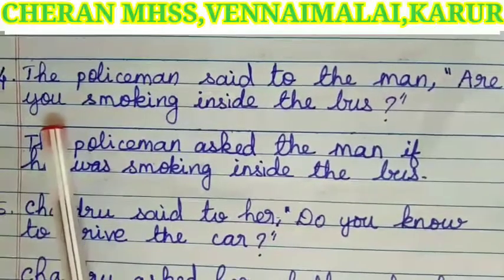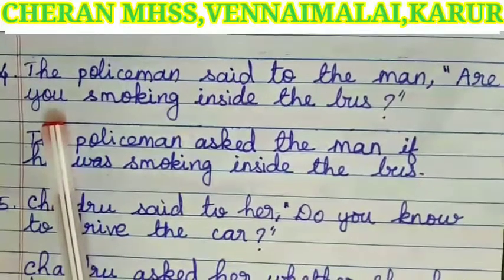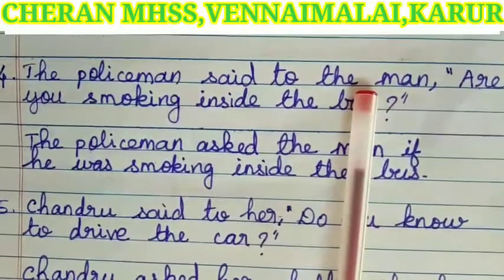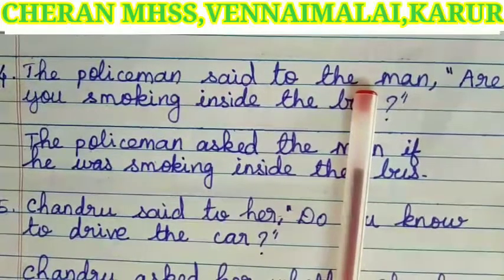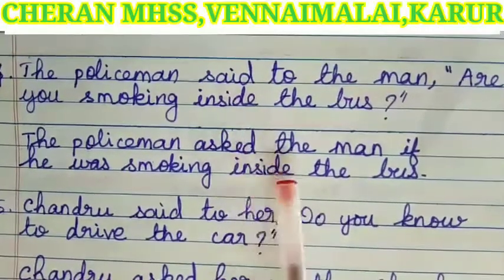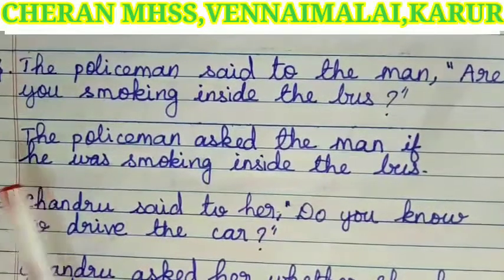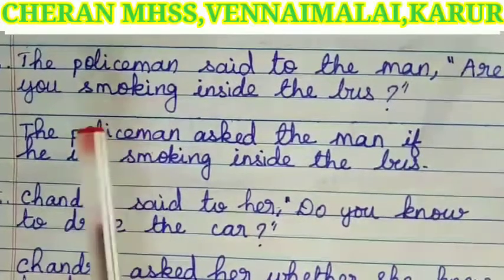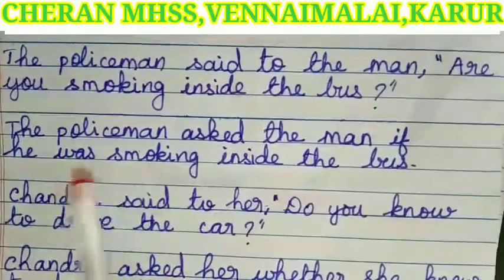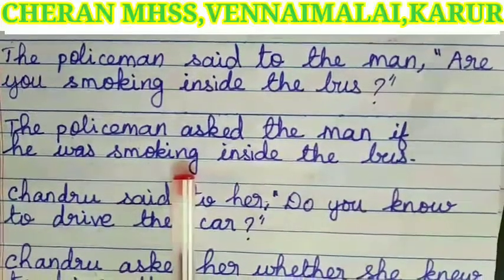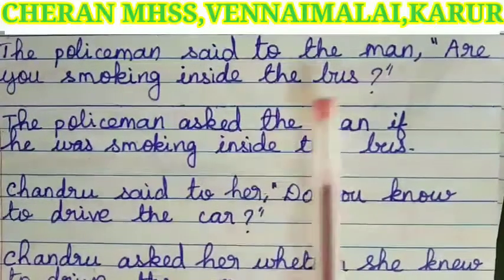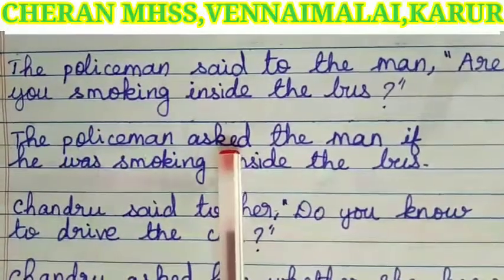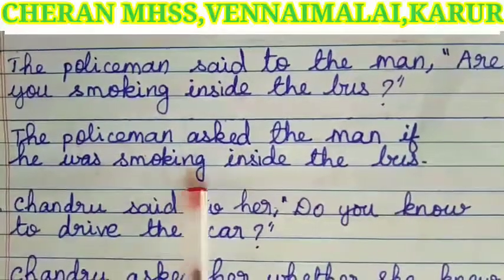Next, you is the second person pronoun. It is in subject form. We have to mention the listener as the subject. The man, pronoun, so we have to use the pronoun he. Next, are smoking. It is in present continuous tense. We have to change it to past continuous tense, was smoking. The remaining words are the same. So, the answer for this sentence, the policeman asked the man if he was smoking inside the bus.